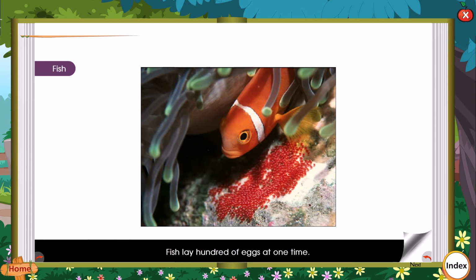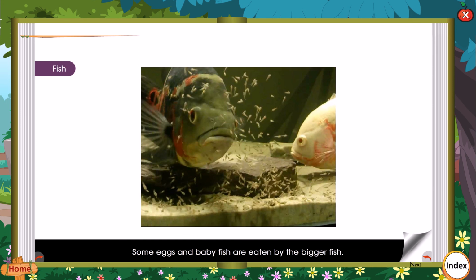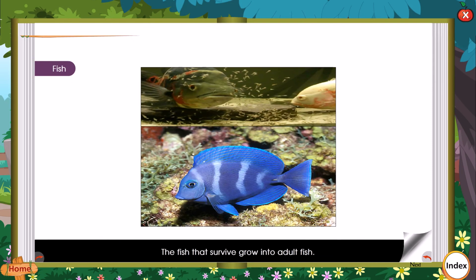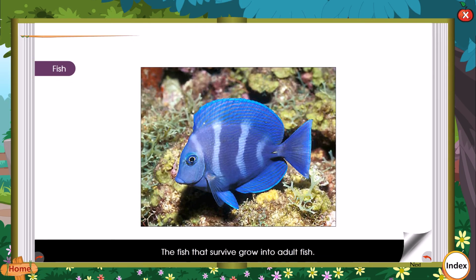Fish. Fish lay hundreds of eggs at one time. Some eggs and baby fish are eaten by the bigger fish. The fish that survive grow into adult fish.